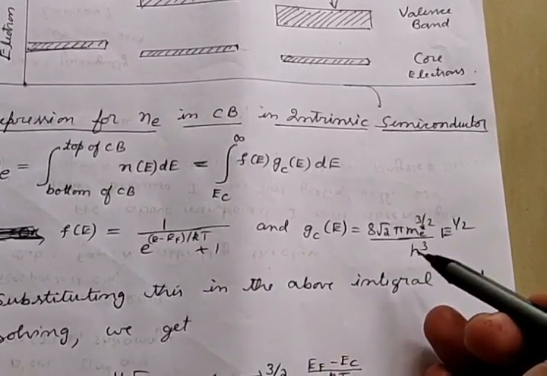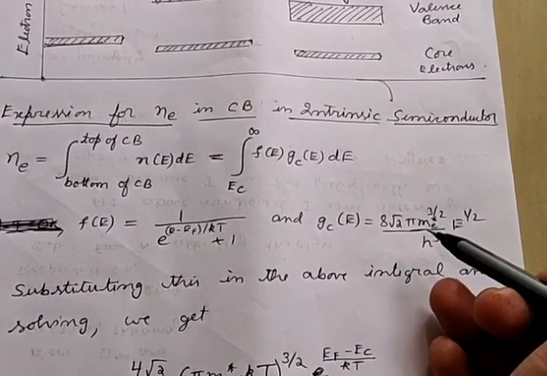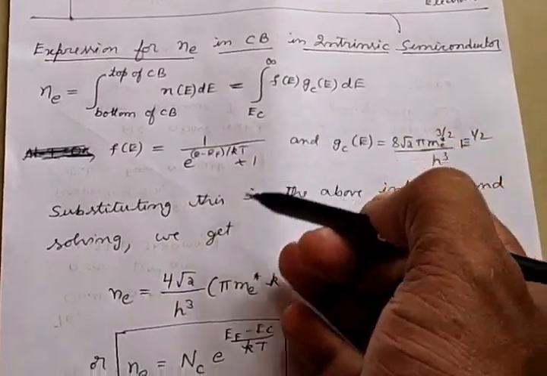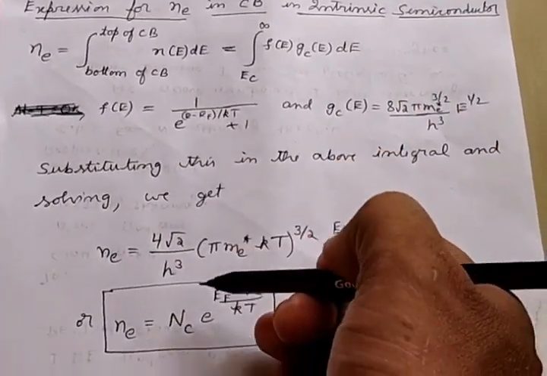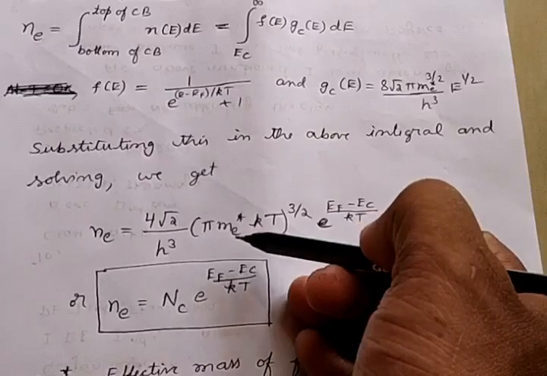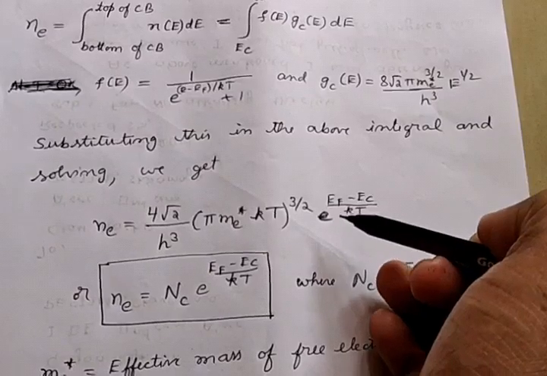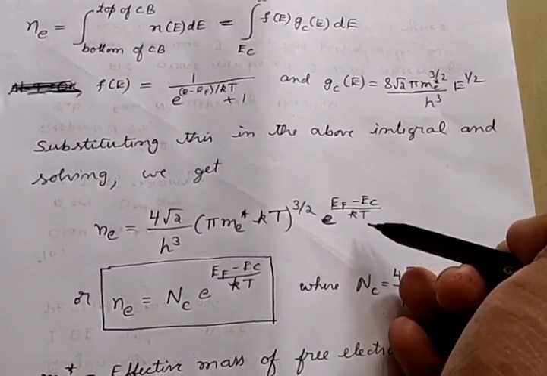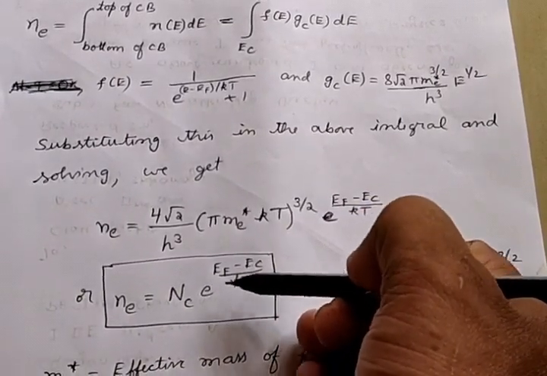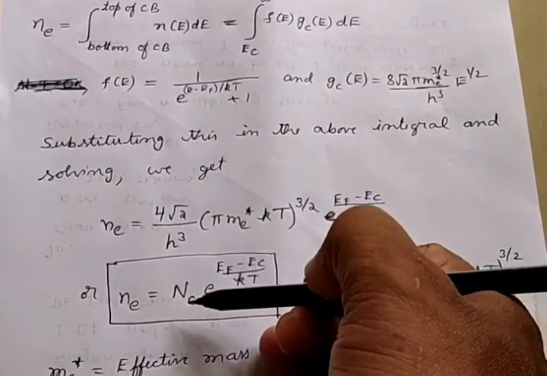gc of E is given by this function. Here we take me star as the effective mass of the free electron in the conduction band. So substituting these two in the integral above and solving it, we get this here. So Ne is equal to 4 root 2 by h cube into pi me star kT whole to the power of 3 by 2 into e power of (EF minus Ec) by kT. Or we can write it simply like Ne is equal to Nc into e power of (EF minus Ec) by kT, where this term is taken as Nc.